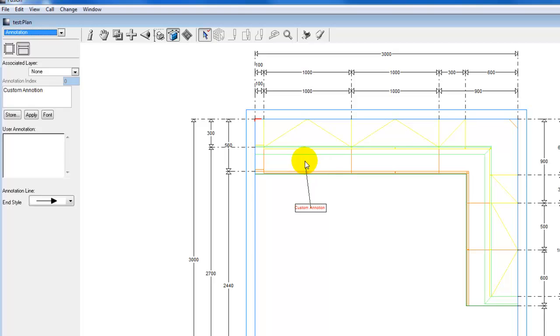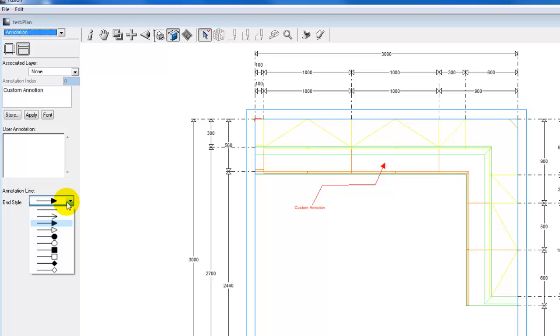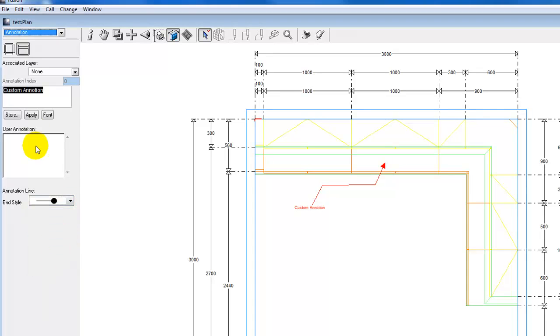Previously, we would only be able to have a solid straight line, but they've included the option to now, when I click, continue drawing this line to new areas. And to close this off, I just double click in an area and we see that we have our end style associated. To change this, we just select a new end style. Select Apply, and that end style is now associated with this annotation.